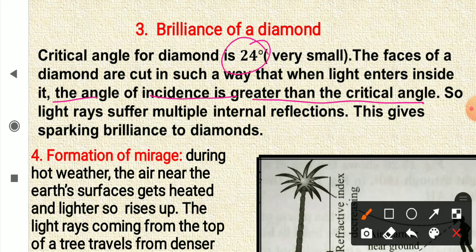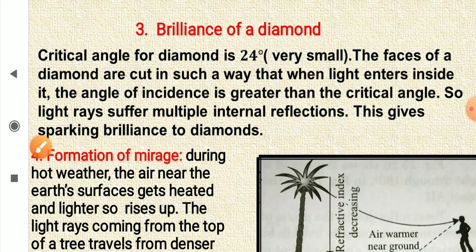See, critical angle is very small. So you will have large number of angle of incidences, and so the light rays suffer multiple internal reflections, and this gives sparkling brilliance to the diamonds.